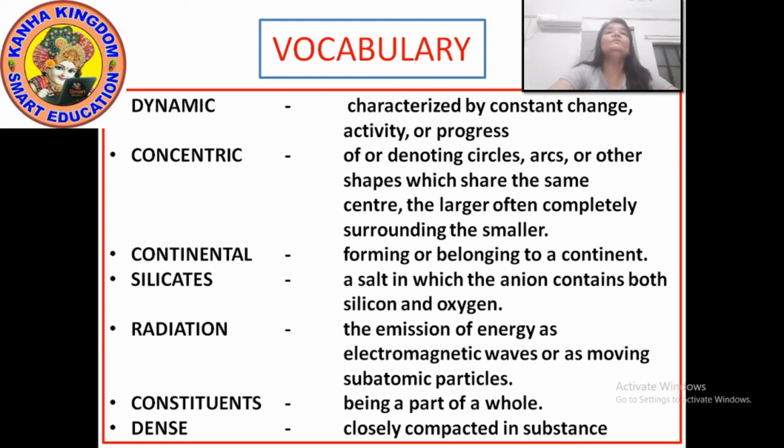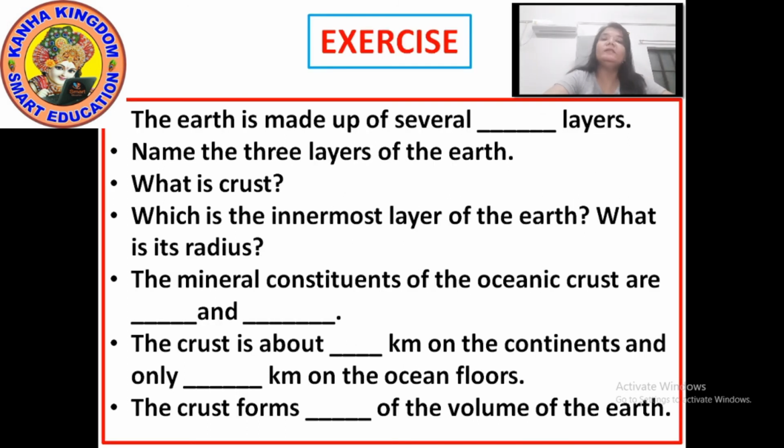Now let's move to the exercise. A short exercise related to part 1. First is a fill in the blank. The earth is made up of several dash layers. The earth is made up of several concentric layers. C-O-N-C-E-N-T-R-I-C.